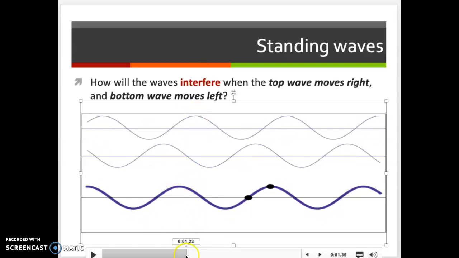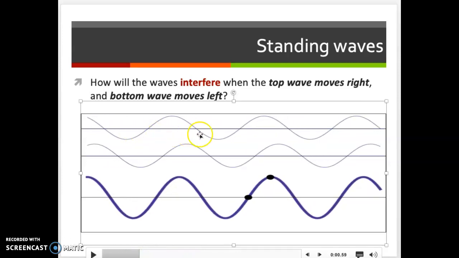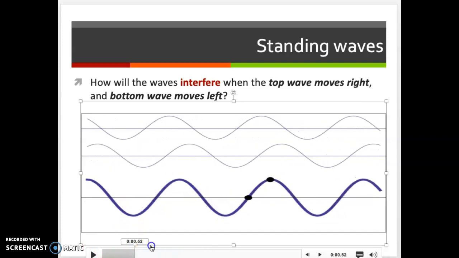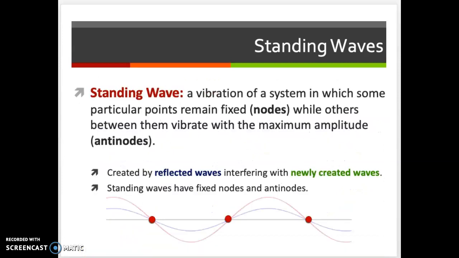And this is the situation we have when we have waves on a string that are going down the string to the right, reflecting off the end and coming back. Meanwhile, more waves are coming in. And the sum of those waves looks like it's not moving at all. It just looks like it's going up and down. We call this a standing wave. It's a vibration where certain points are not moving and other points are moving.